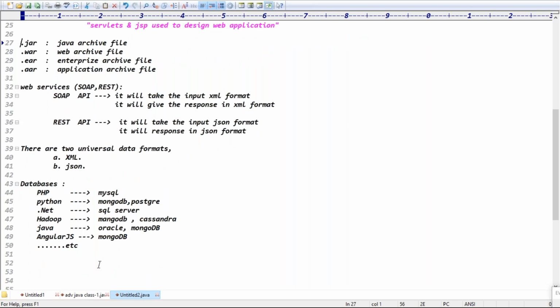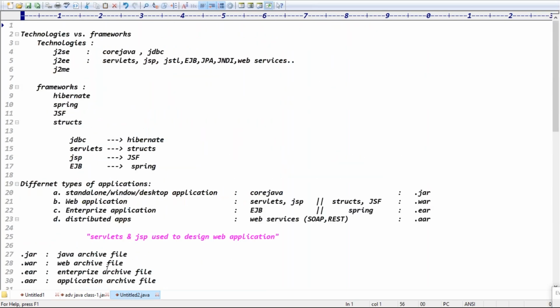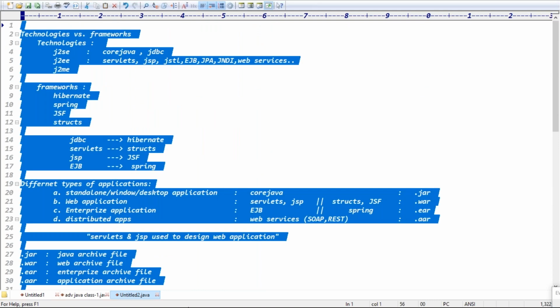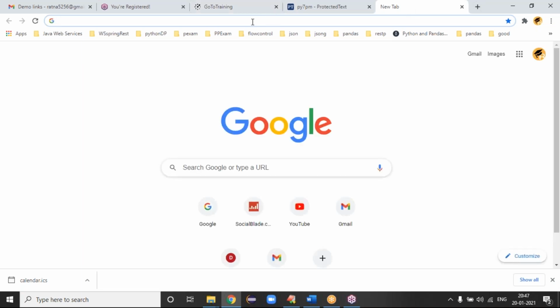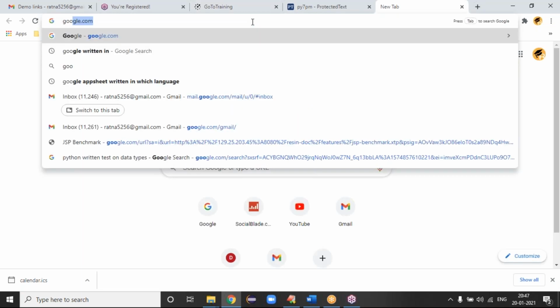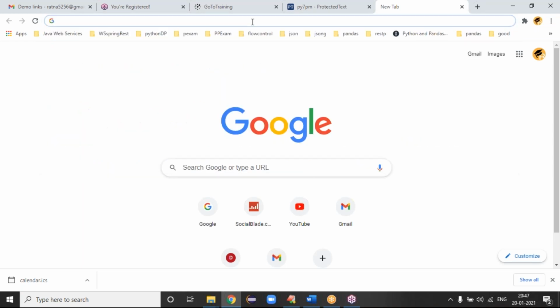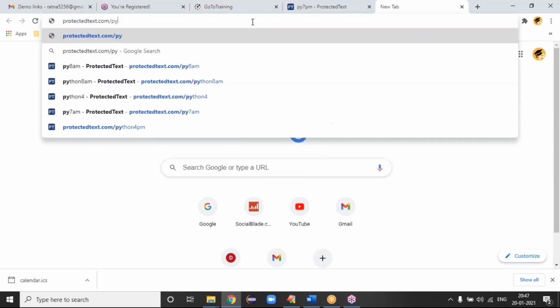And the last point, guys, I'll share these class notes. Yesterday's class notes, today's class notes, I'll share on a day basis. Anyhow, I'll share the PDF documents, materials and all, with you. But every day I will share the class notes. To share the class notes, I'm using this website, guys, protectedtest.com.